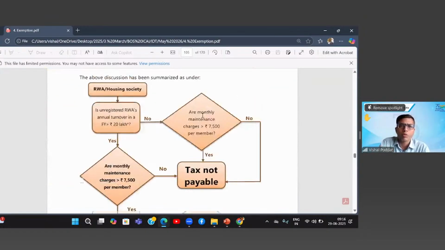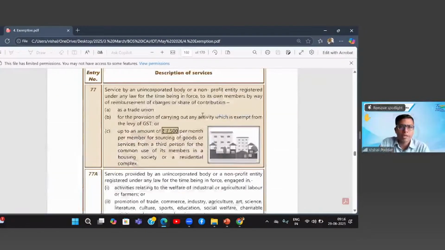So for this, you should again go back to the language verbatim. Now, if you see the language, what does the language say? Services by an unincorporated body or a not-for-profit entity registered under any law for the time being in force. Please understand this. RWA is falling under this because either it is an unincorporated body, like in many small buildings, they do not register themselves under any society laws, but still it is an unincorporated body, or where it is registered under any law like the Societies Act or the Housing Societies Act. In such cases, only the exemption applies.